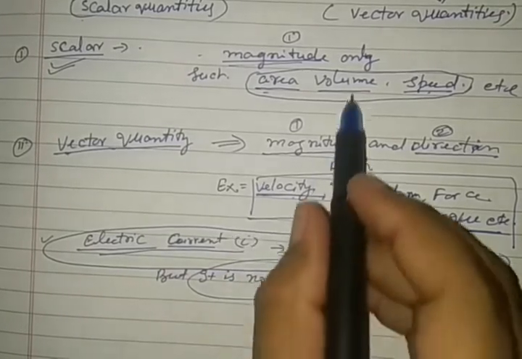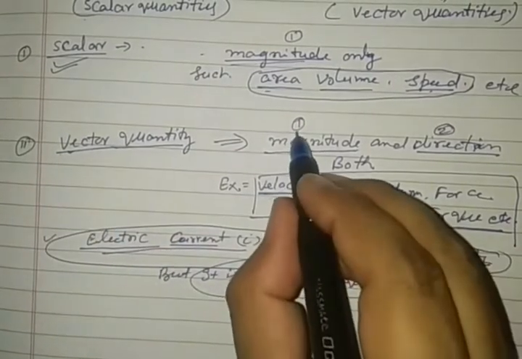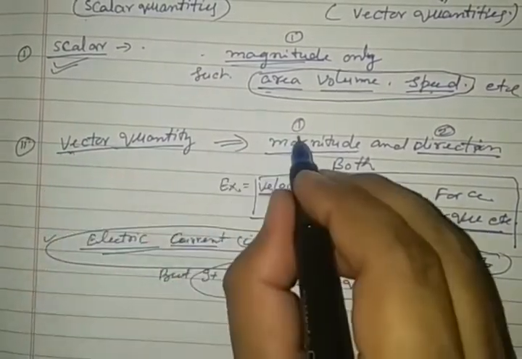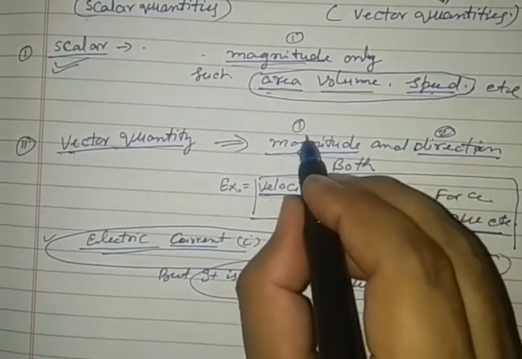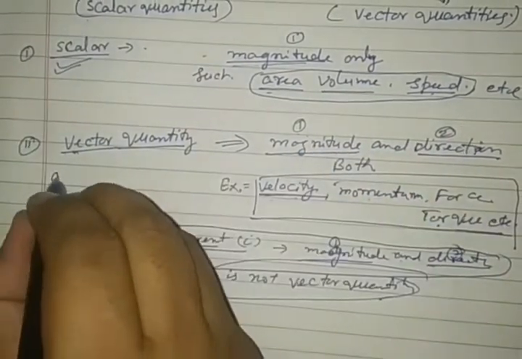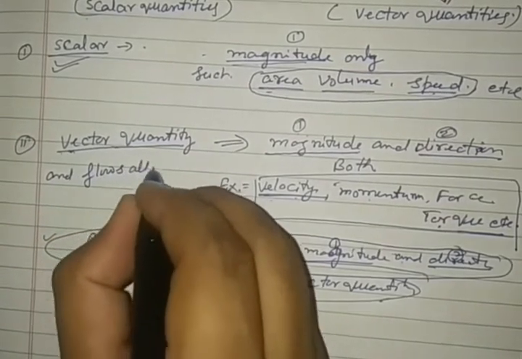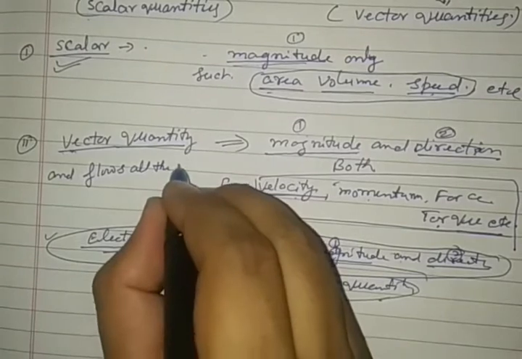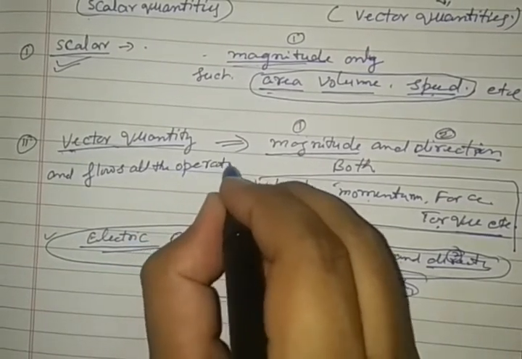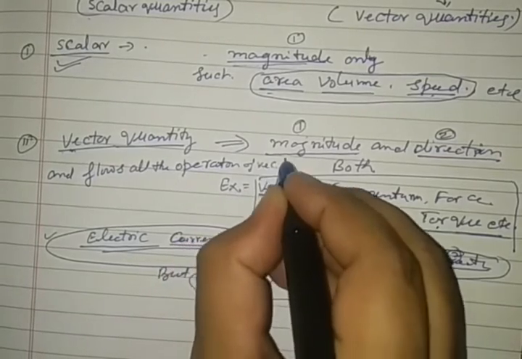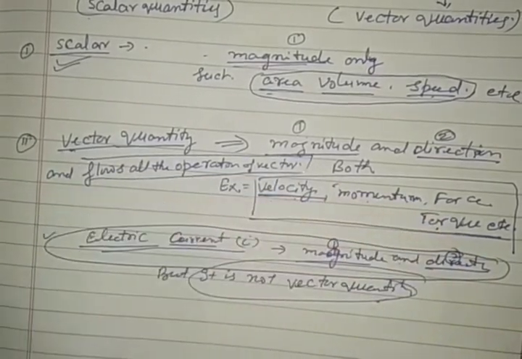So here it is required to make a little change in the concept of vector quantity. A quantity is said to be a vector quantity only and only if it has a magnitude, direction, and follows all the operations of vector. See, what are the operations of a vector?